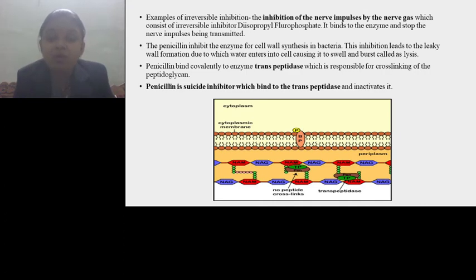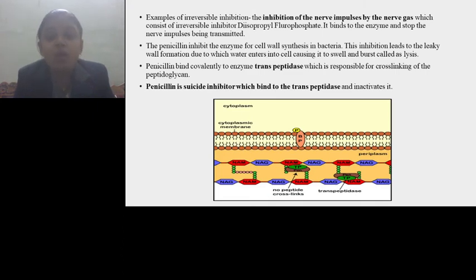These polymers of NAM and NAG are cross-linked by a transpeptide. But penicillin stops the synthesis of this transpeptide, due to which there is no cross-linking of the polymers. That's why the cell becomes leaky, or pores are formed in the cell wall, water enters the cell from the outside environment, and the cell swells and bursts, which is called lysis. And that's why penicillin inhibits the bacteria.